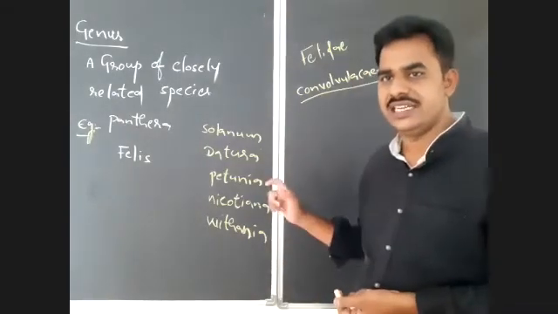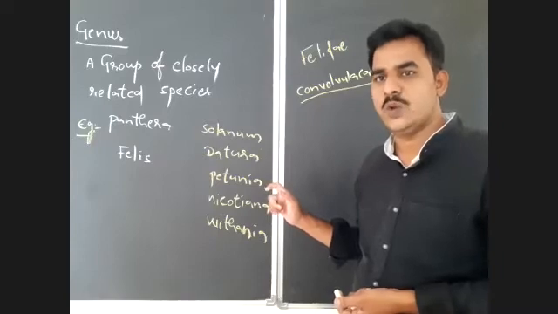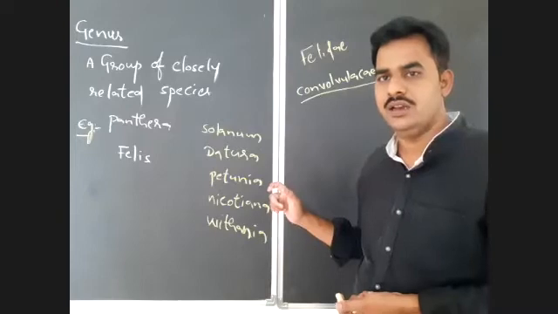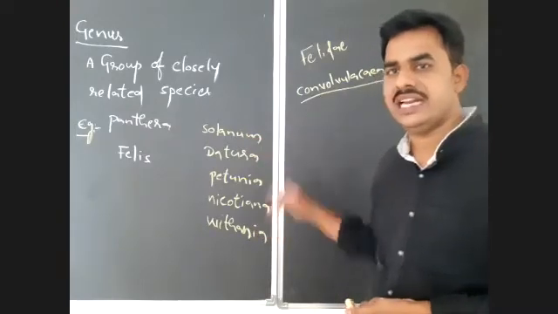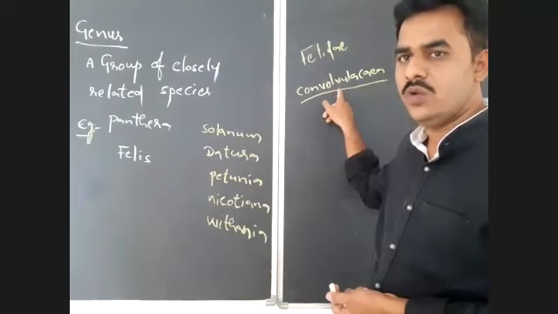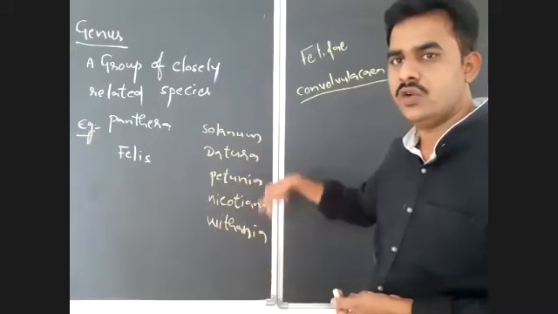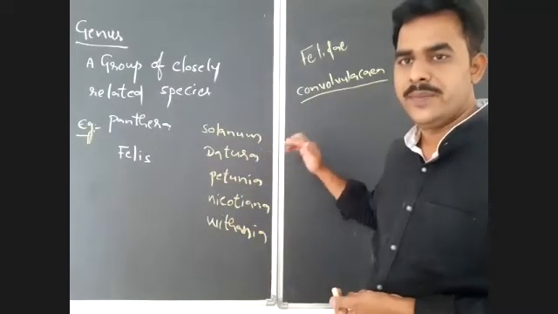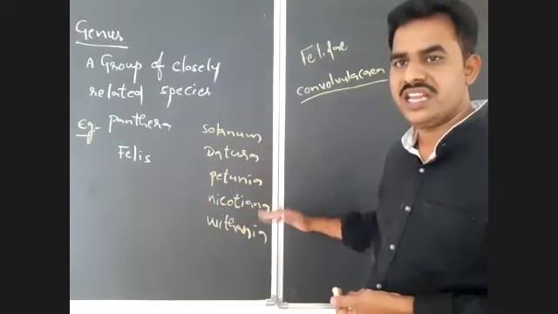Genus is singular, genera is plural. So these 5 genera collectively form a family, Convolvulaceae. Convolvulaceae is a family which is nothing but a group of 5 genera: Solanum, Datura, Petunia, Nicotiana, and Withania.